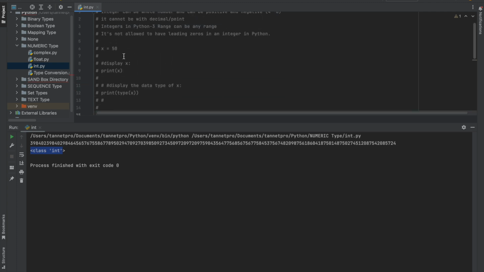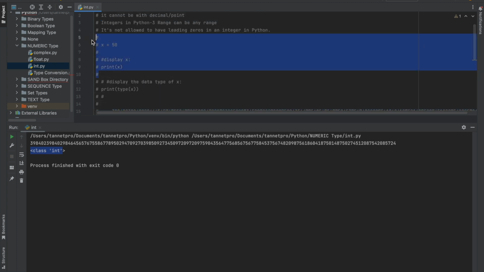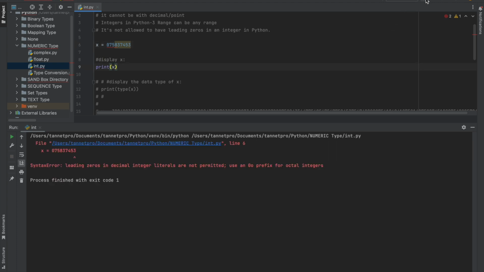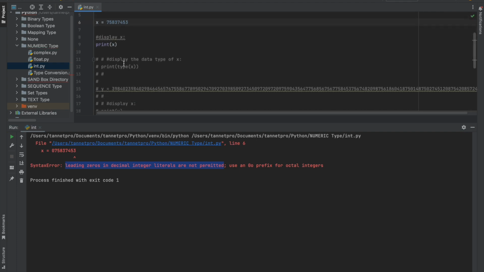Now what I said is that it's not allowed to have a leading 0. You cannot start with a 0. Let's understand with this. As I showed you, 50 is printed out and it shows the class also. Let me start with a 0. If I put some value over there, let me see what is happening. Yes, I'm getting an error: leading zeros in decimal integer literals are not permitted. It's clearly saying, as I told you, it cannot lead with a 0. It should be any whole number, of any range.